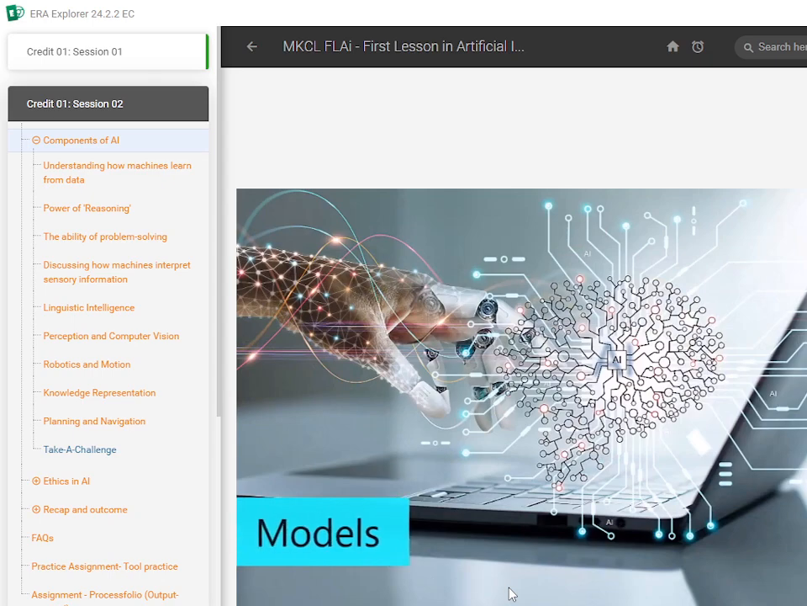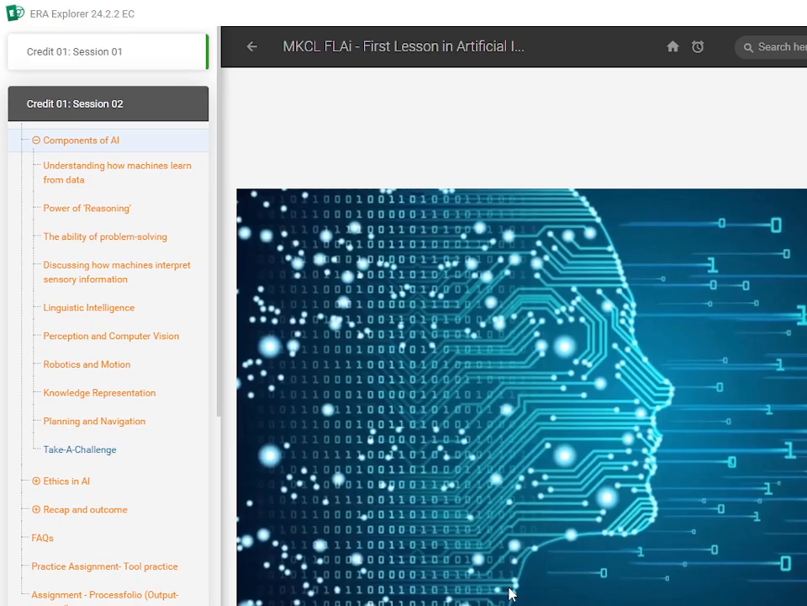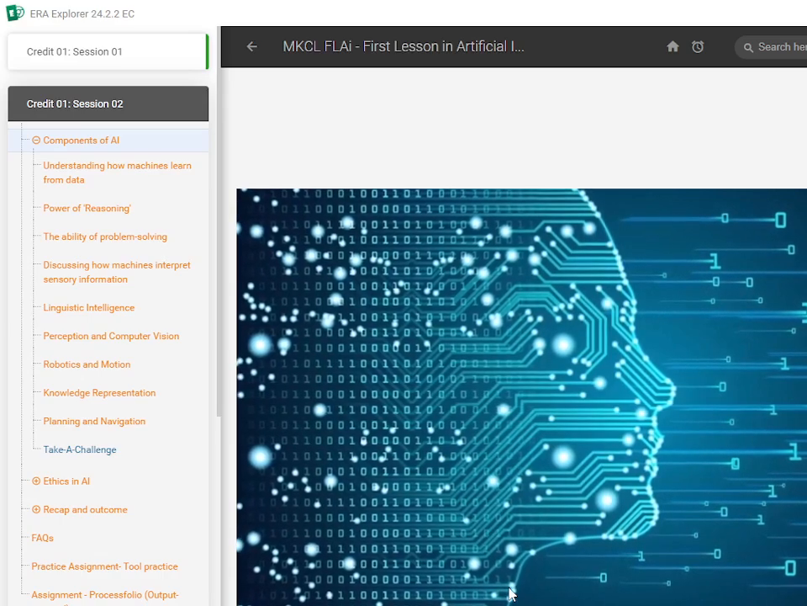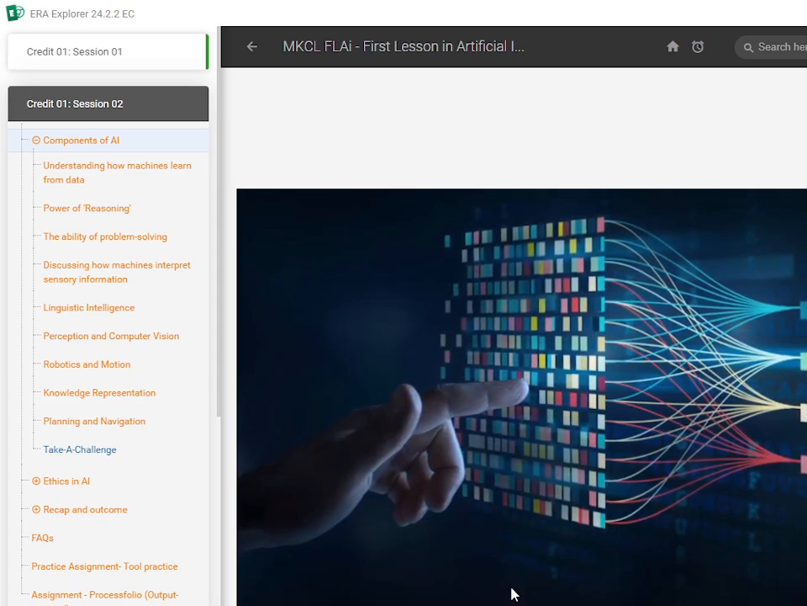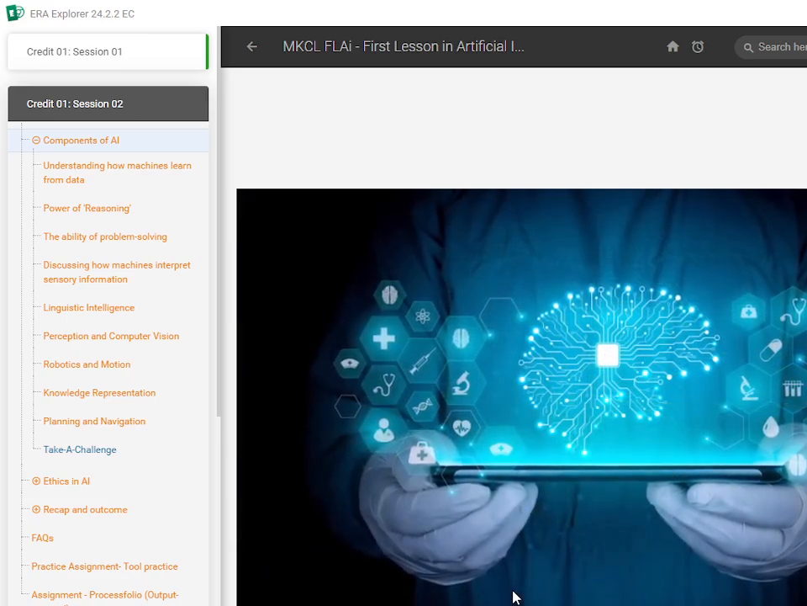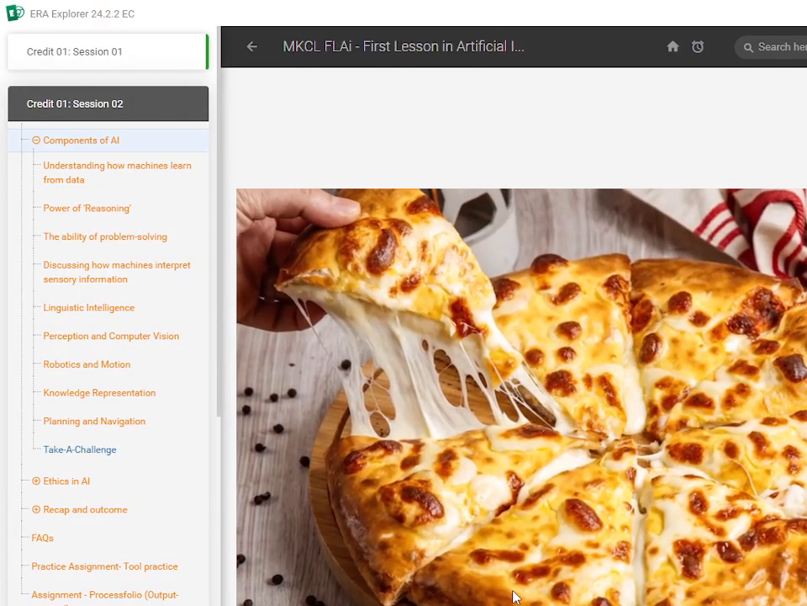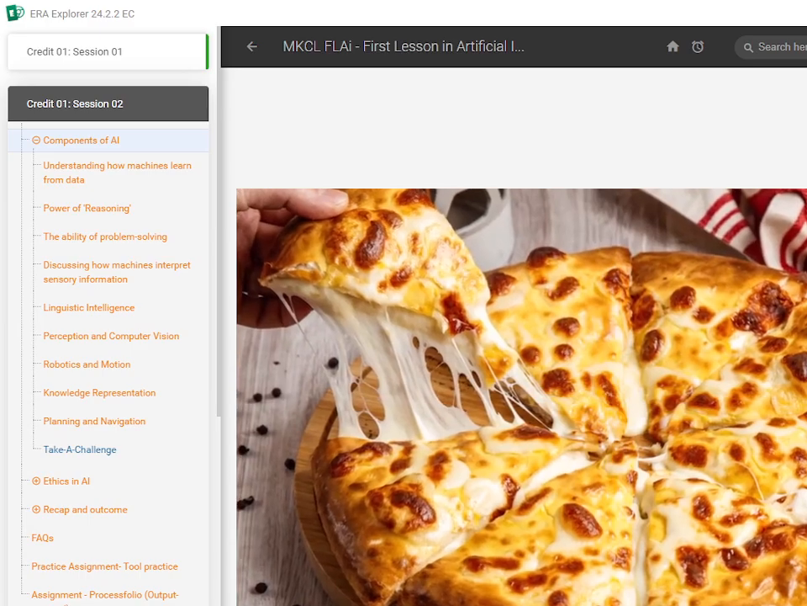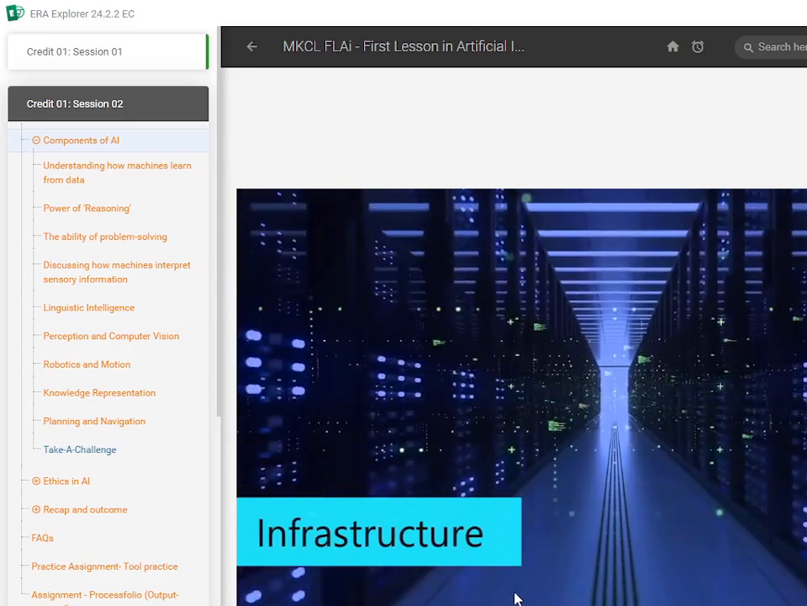Then we have the models. These are like cheese on pizza. After the AI has learned from the data using the algorithms, it creates a model. This model is what the AI uses to make decisions or predictions, just like cheese holds everything together on the pizza. Last but not the least, we have the infrastructure.